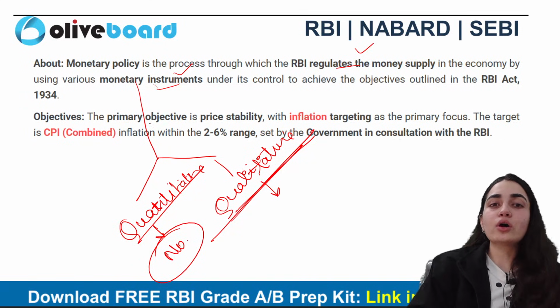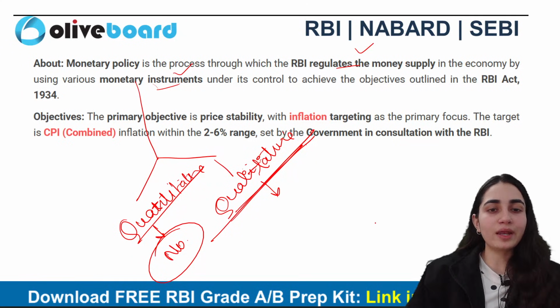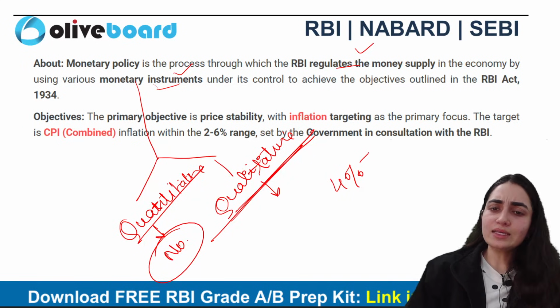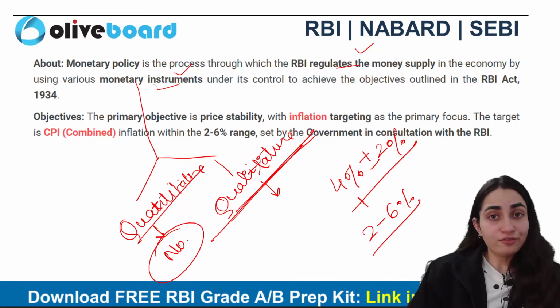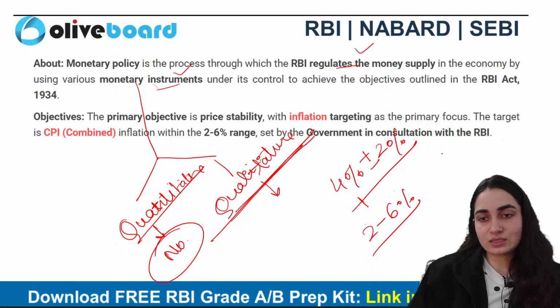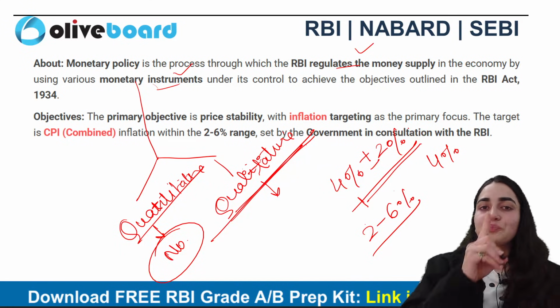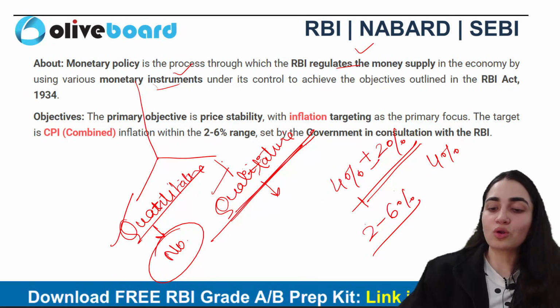Okay. All right. The objective is very crystal clear. I told you to bring stabilization in the economy. Now, what is the threshold of the stabilization? That is generally 4%. Okay. That is specifically CPI. And yes, relaxation is also given here. That is specifically 2% here, right? So it ranges between 2 to 6%. If it goes to 2% or even 6%, it has to come back to 4% here. Okay, the 4% is a balanced one. Yes, relaxation has been given here, that is plus minus 2%. This is something which you need to remember. Now, I told you that this is further divided into quantitative and qualitative instruments here.